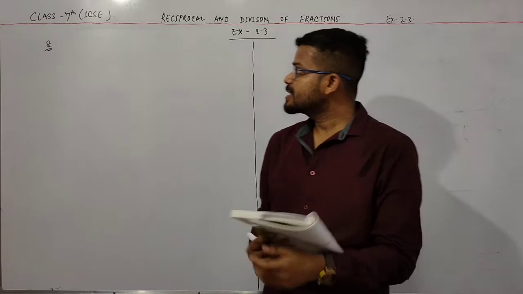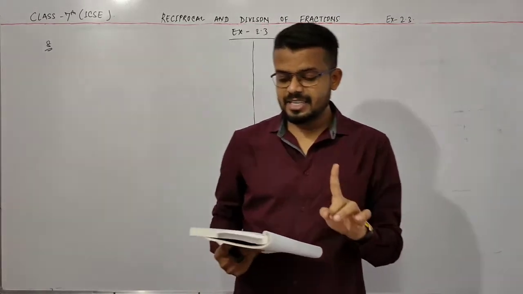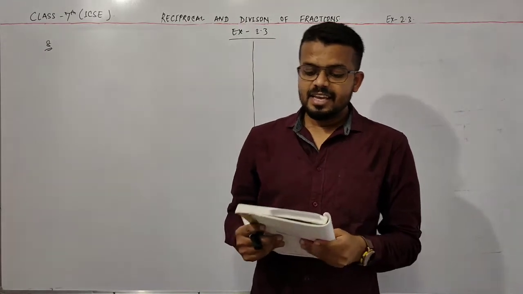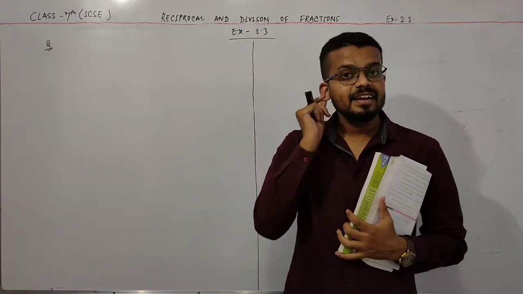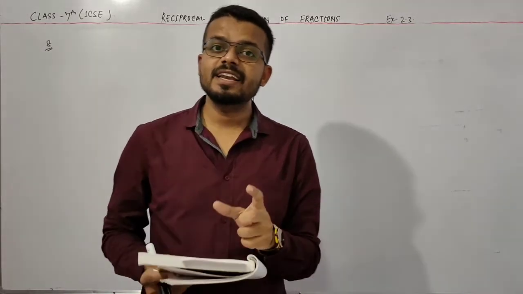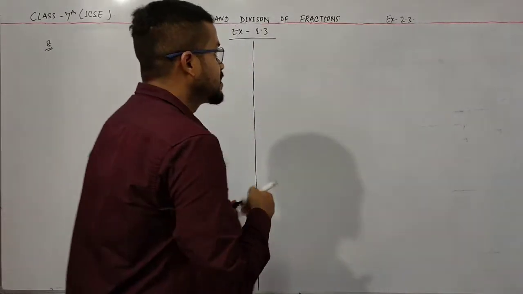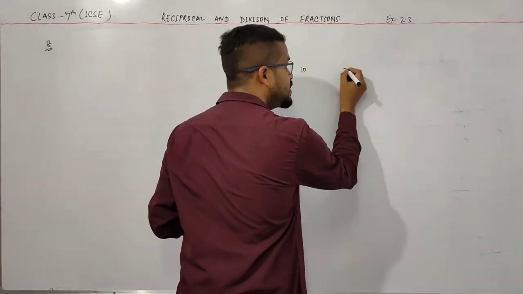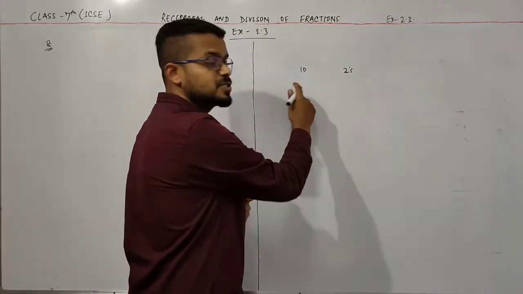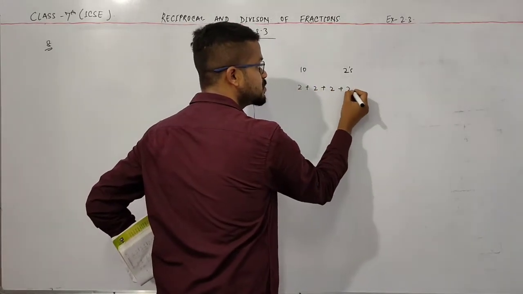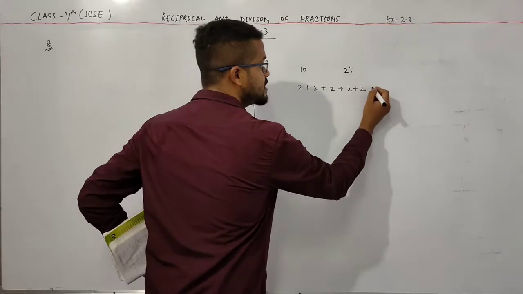Let me take an example to understand this in an easy way. If I have 10 and the question is, how many 2s are there in 10? So I write here 2 plus 2 plus 2 plus 2 plus 2, which is equal to 10.